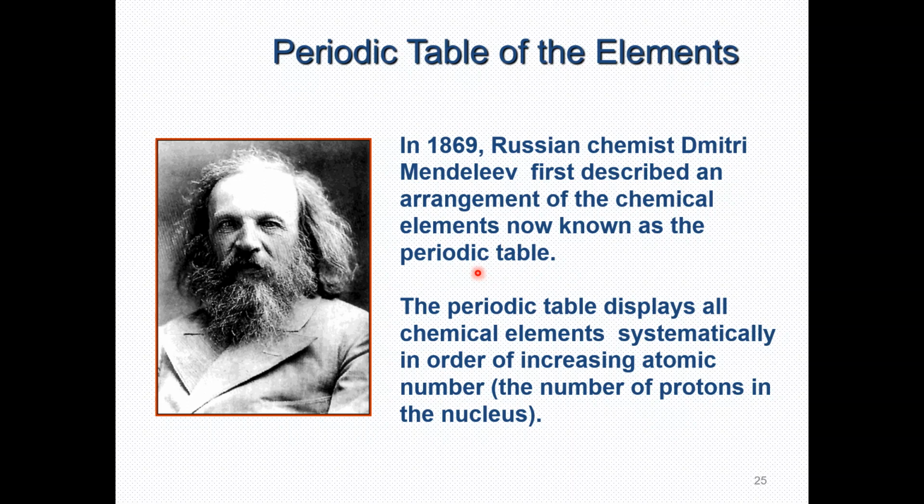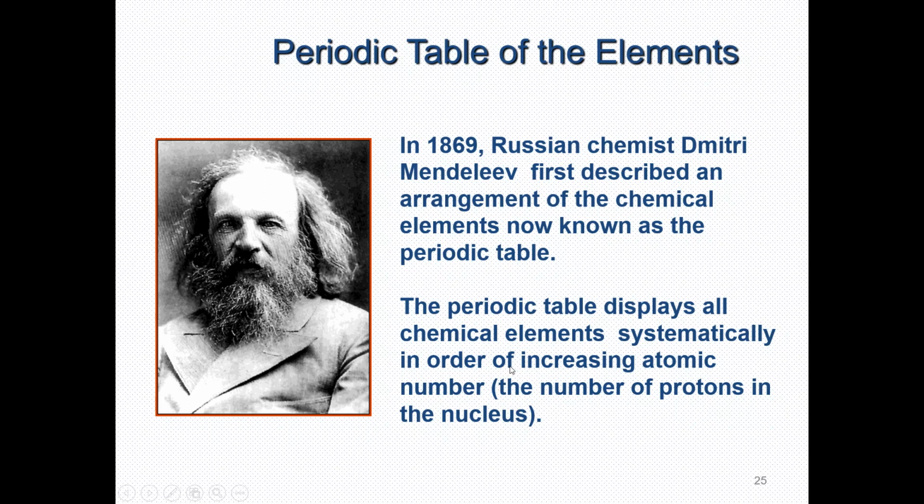He called it the periodic table because he mentioned in his detailed discussions that the properties of the different elements repeat at particular intervals, at a particular period. So the periodic table displays all the chemical elements systematically in order of increasing atomic number, I mean the number of protons in the nucleus.